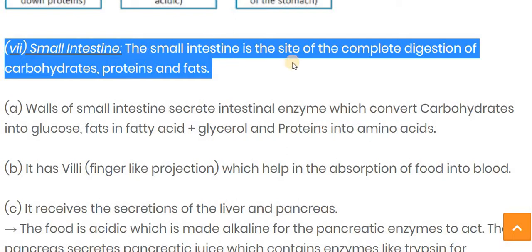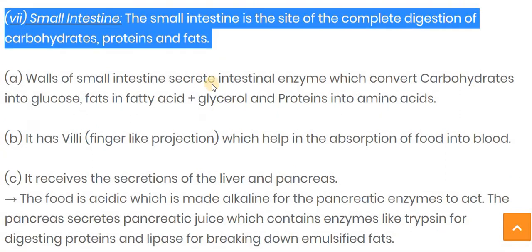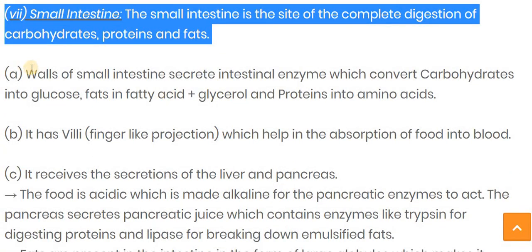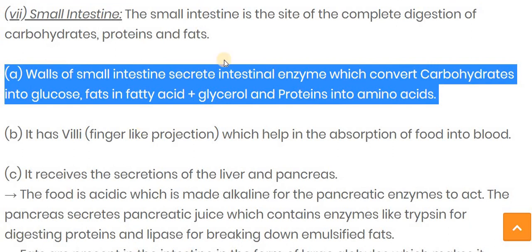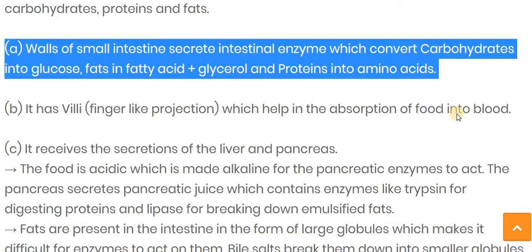Now let's see the small intestine. The small intestine is the site of the complete digestion of carbohydrate, protein, and fats. If asked in the human digestive system which is the site where the complete digestion of carbohydrate, protein, and fats takes place, then the answer is small intestine. Now, the wall of the small intestine secretes the intestinal enzyme, which converts carbohydrate into glucose, fat into fatty acid and glycerol, and protein into amino acid.